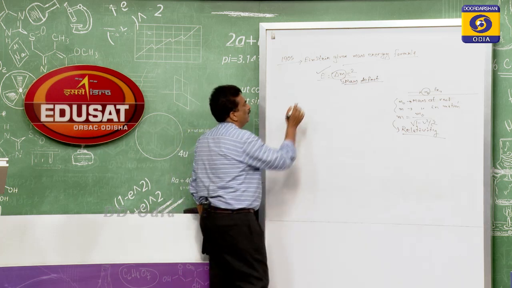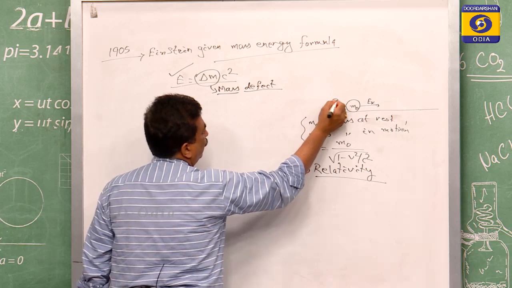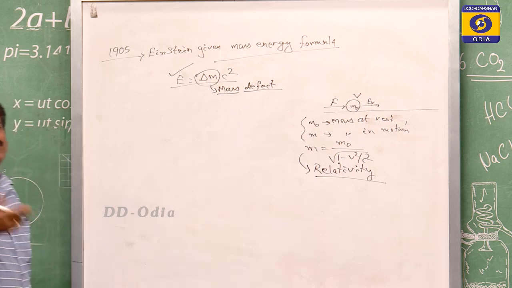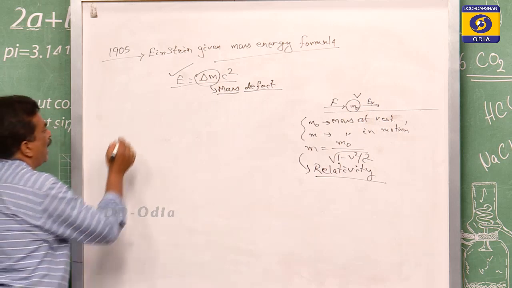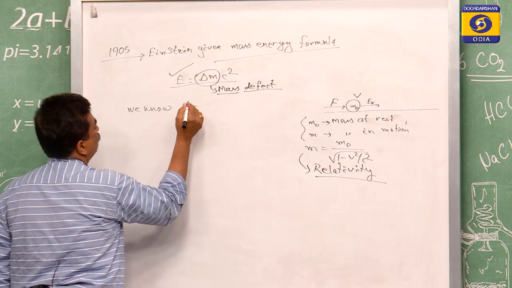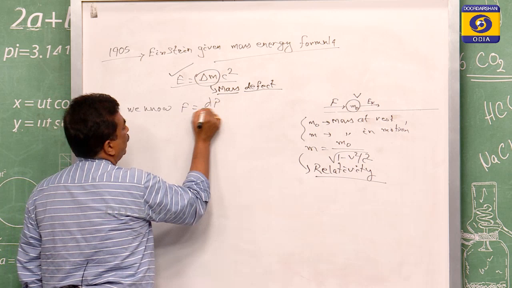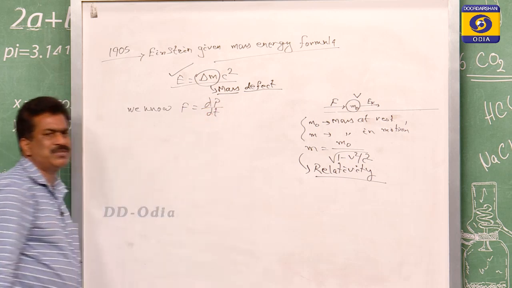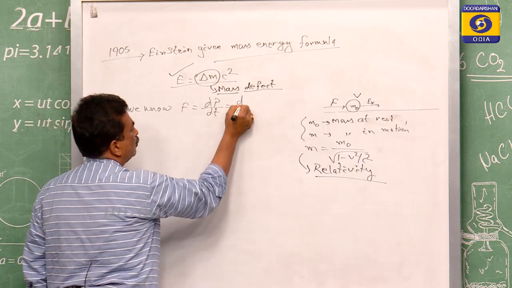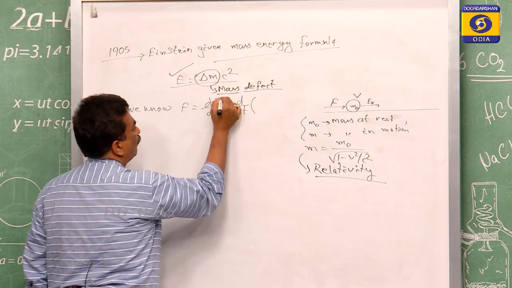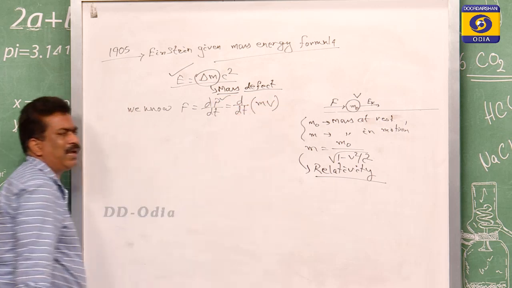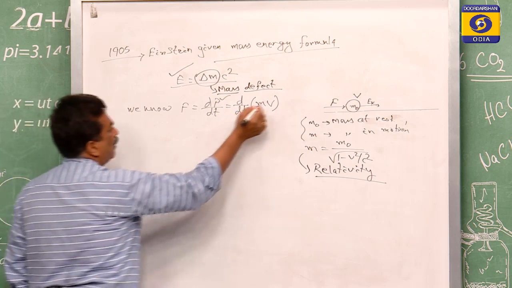So, when some force is applied and the body is in motion with some speed v, it will possess momentum, and we know that force is equal to dp by dt. The rate of change of momentum is the applied force, and this is equal to d by dt of p. p is the momentum. Momentum is equal to mv, mass into speed.